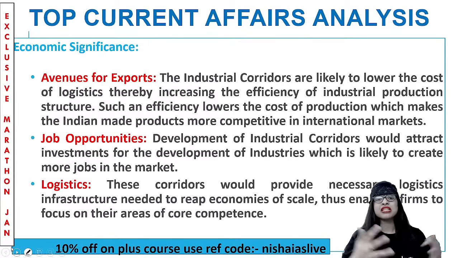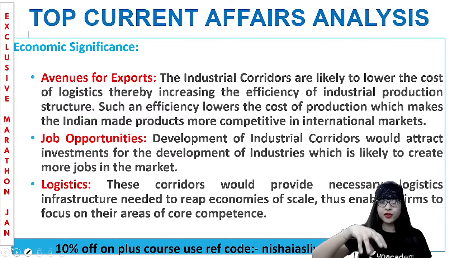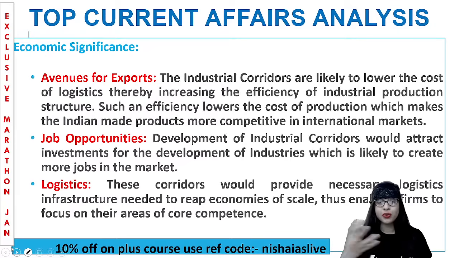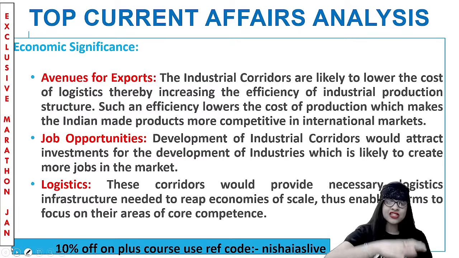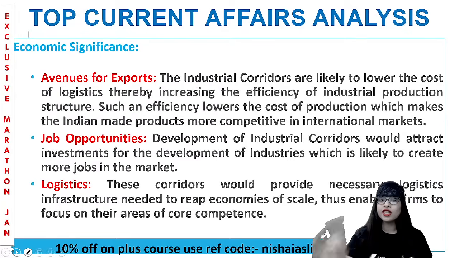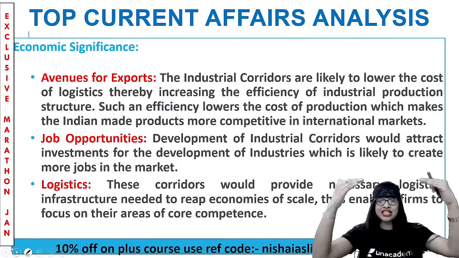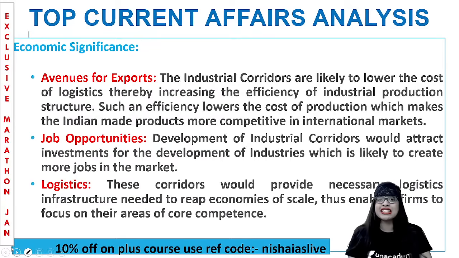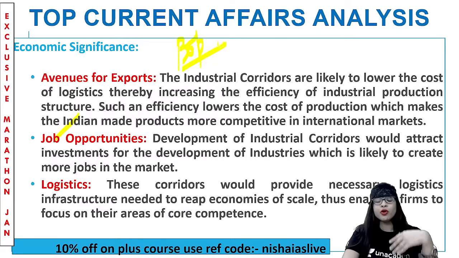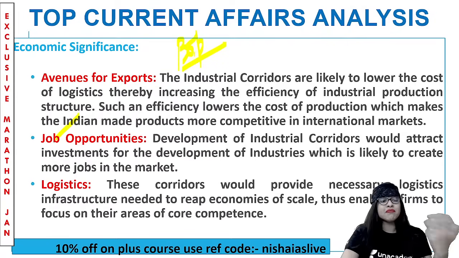Point number one, it becomes an avenue for export. Now, if you see the logistics sector that is booming these days, we have to give a lot of importance to that as well. When these industrial corridors are put up, what happens? It will actually reduce the cost of logistics. So the efficiency of industrial production is also increasing. Such efficiency with decreased cost of production is making our Indian products more competitive in the international market. So it is said that export is more important compared to import. Don't you agree? Get back to your BOP, your balance of payment. More exports will give you better foreign exchange or forex or foreign revenue compared to import, right? Yes, the ease of doing business also happens there. And we earn better, I can tell you.